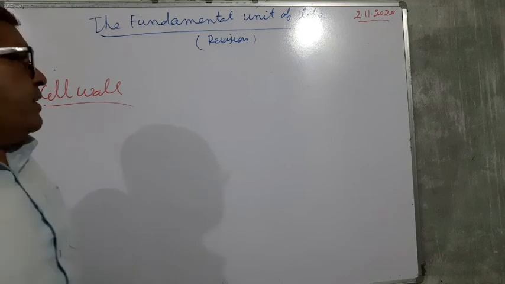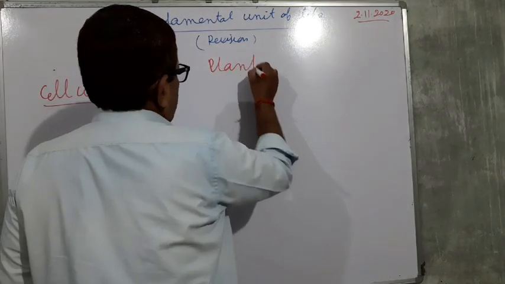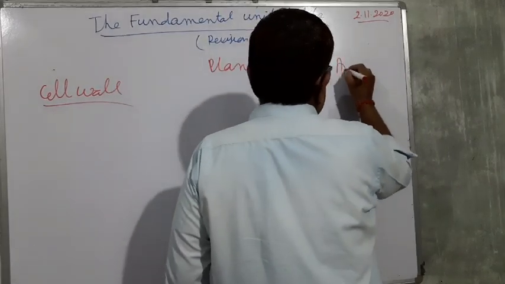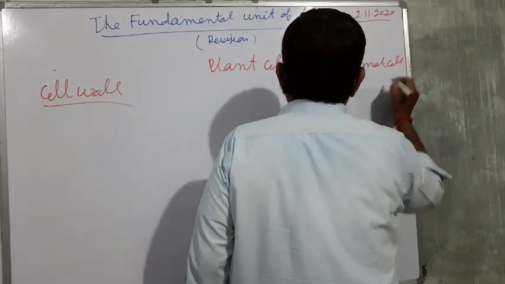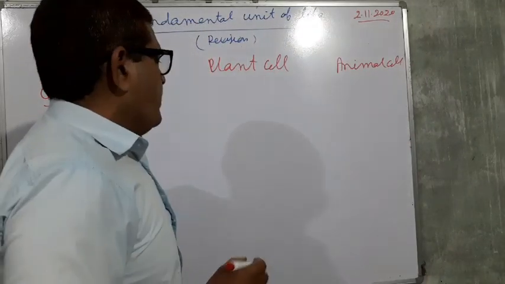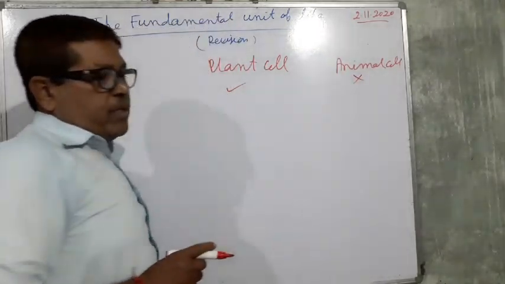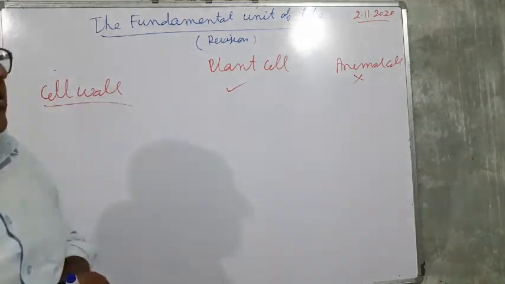In which cell is it present? This is the plant cell, and this is the animal cell. Plant cells have a cell wall, while animal cells do not have a cell wall.